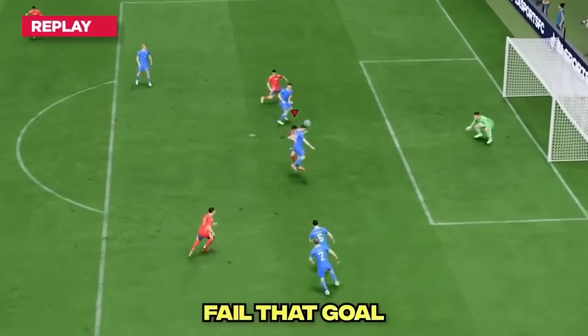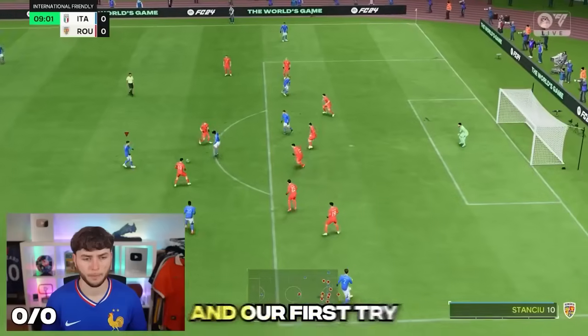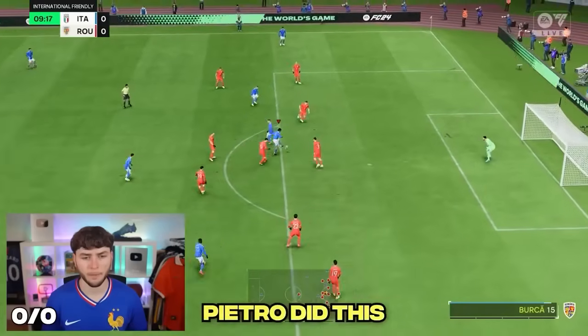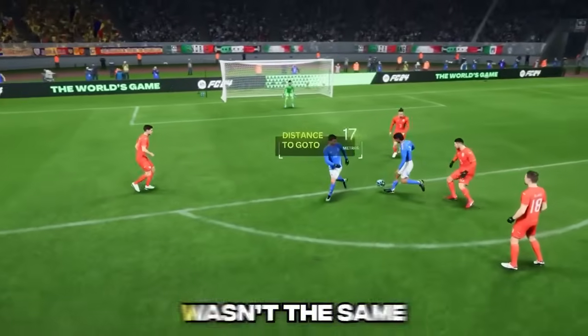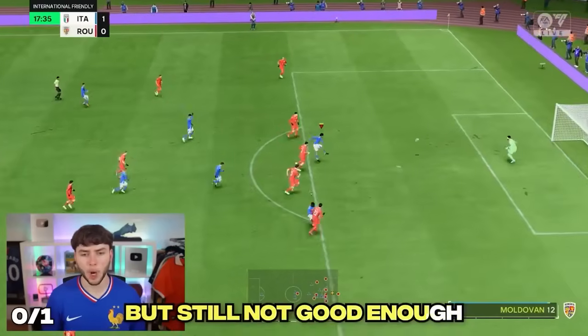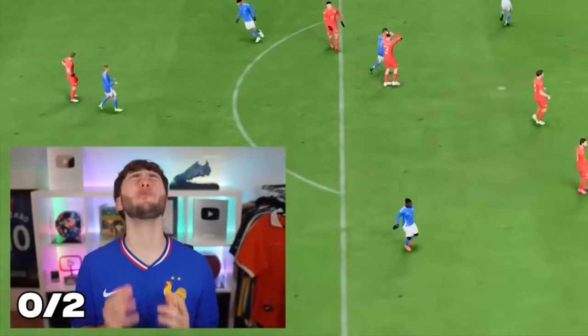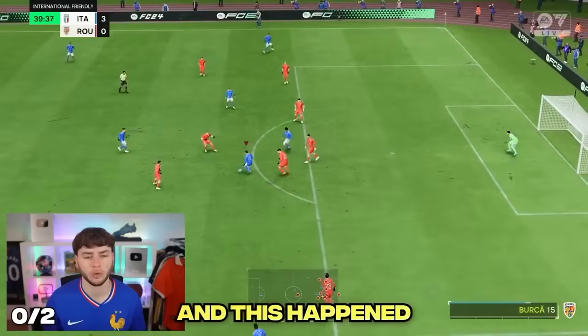Although we may have failed that goal, hopefully we can score the next, which is 1968 with Pietro Anastasi. Now that is a beautiful goal. And on our first try, Pietro did this. Volley! Oh, it's a goal! But even though it was a good goal, it wasn't the same, so we kept trying. Our second try was more promising, but still not good enough. Oh, that's so much better, but we can't get the clean volley. And then this happened.